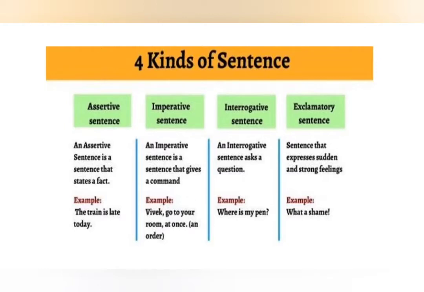So you feel dejected, you feel sad. So what do you say? You say what a shame. And because this sentence has so much of your emotions involved in it, you use an exclamatory mark. So exclamatory sentence expresses sudden and strong feelings or emotions.